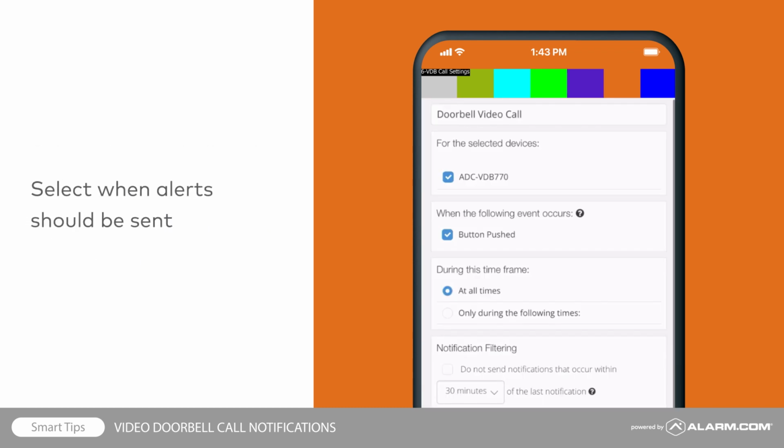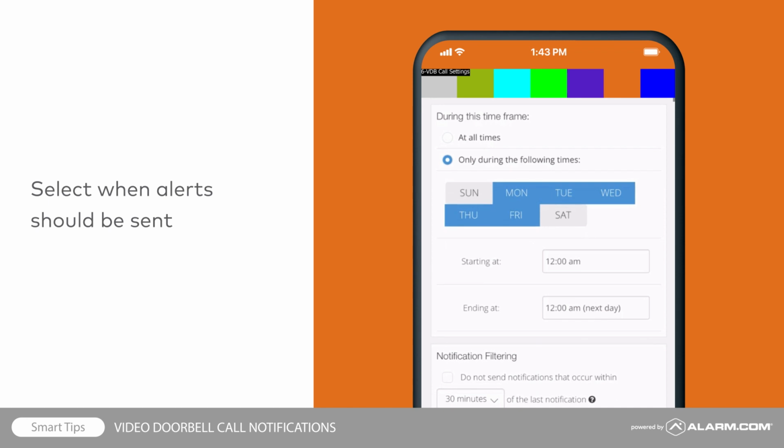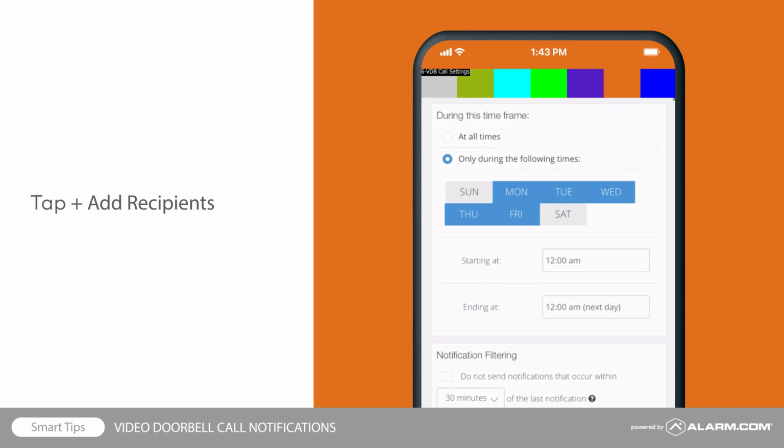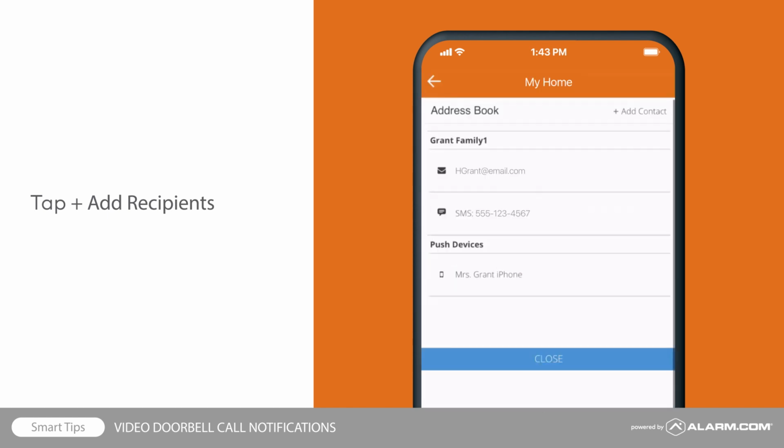Next, select whether this notification should be active at all times or only during select days and time frames. Tap Add Recipient to choose who should receive the notification and how it will be delivered. It is recommended to select Push Recipients. Push notifications allow you to answer the doorbell call directly without having to first open the mobile app.